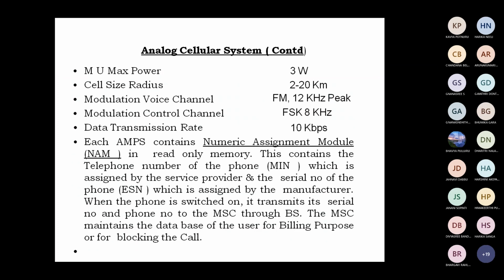And the mobile unit maximum power is 3 watts. And the cell radius is 2 to 20 kilometers. That is, each base station covers a maximum of 2 to 20 kilometers. The modulation is frequency modulation, 12 kilohertz peak. The control channel modulation is FSK. And the data transmission rate is 10 kbps.